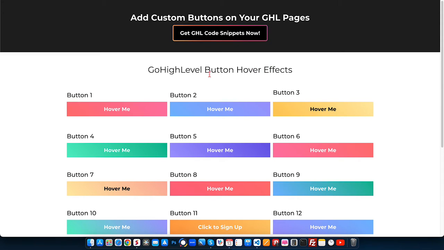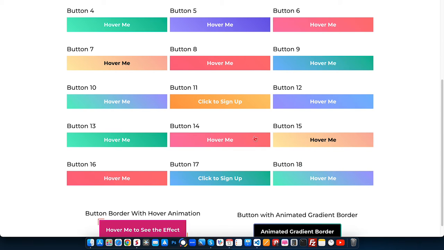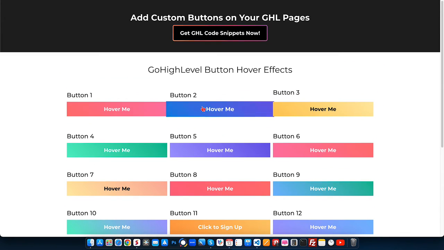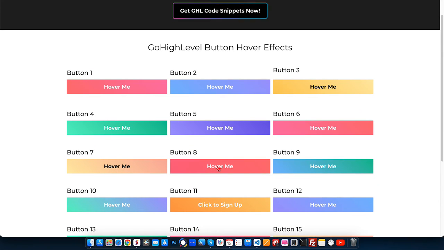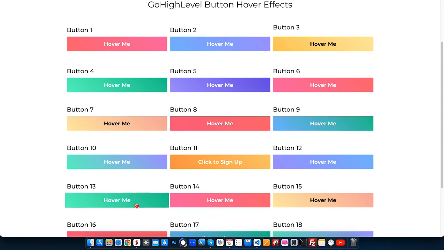So first of all, you can see here all the examples. We have 18 different hover effect buttons, so you can use any of them based on your use case. When you hover on this example, you will see the changes.